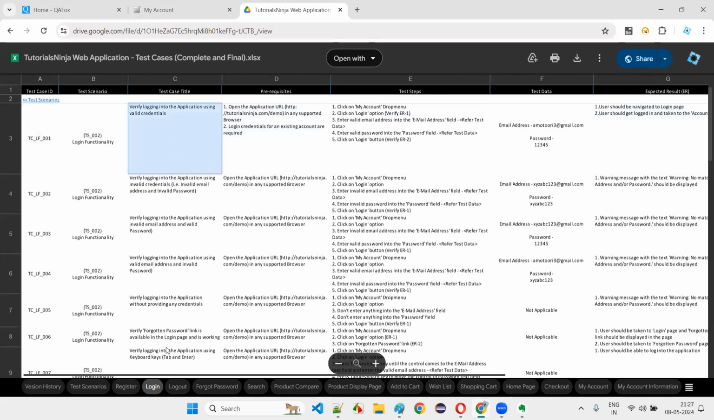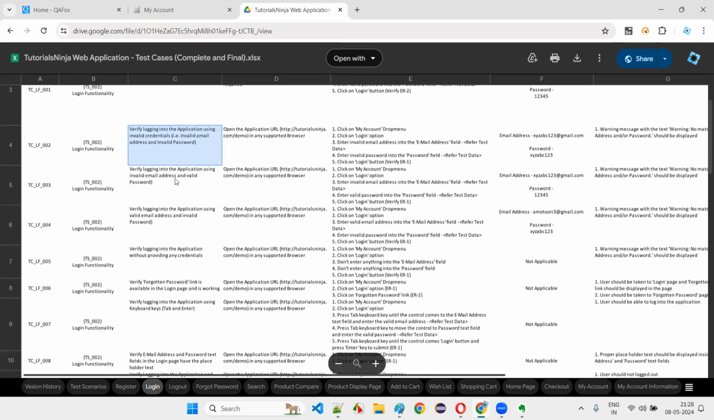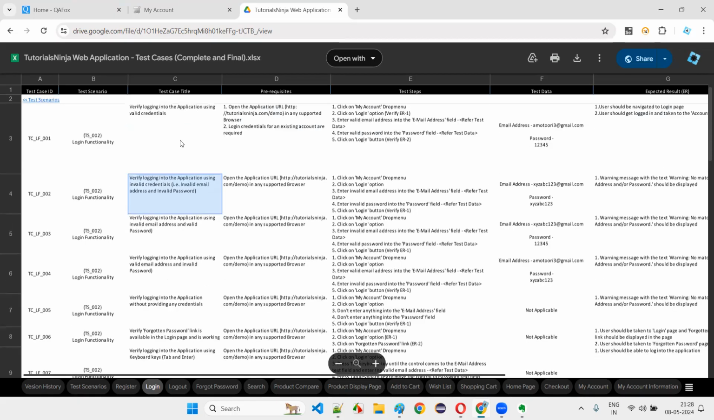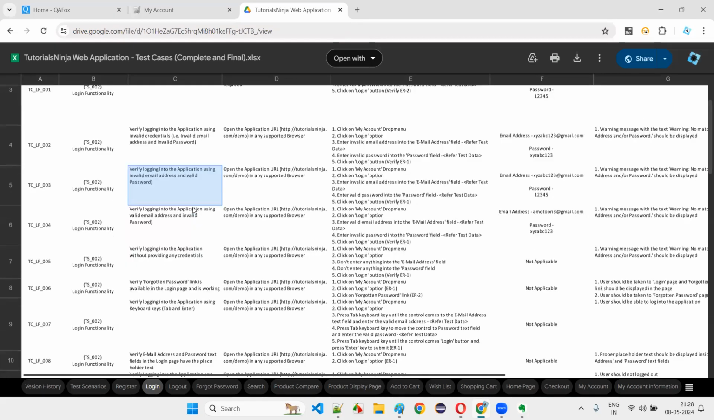23 test cases are created for login functionality, guys. Verify logging into the application using valid credentials. Verify logging into the application using invalid credentials, like invalid email, invalid password. Is another idea. This many ideas we got. How to generate these ideas, I'm going to cover in depth in the upcoming sessions, when we go into the detailed manual testing part. I'll share all the best practices for generating the ideas also.